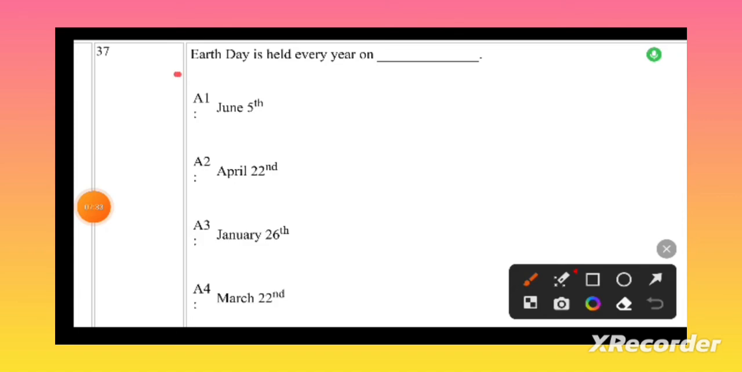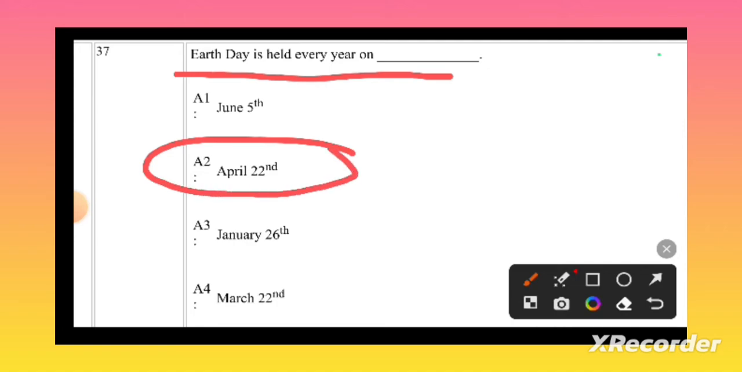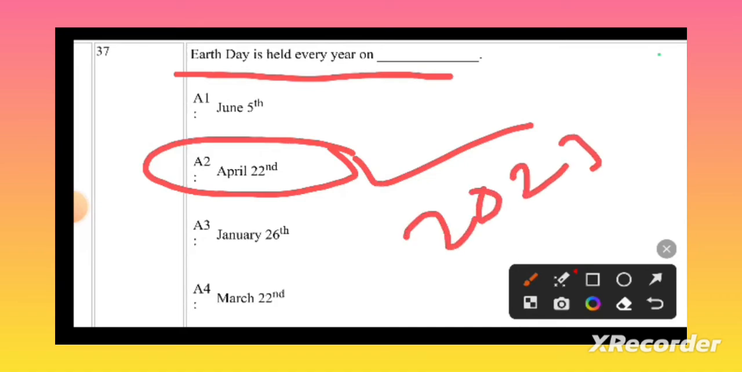Earth Day is held every year on which day? That means 22nd April is celebrated as Earth Day. What is the theme for Earth Day of 2023? The 2023 Earth Day theme was Invest in Our Planet.